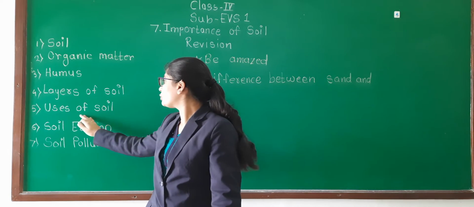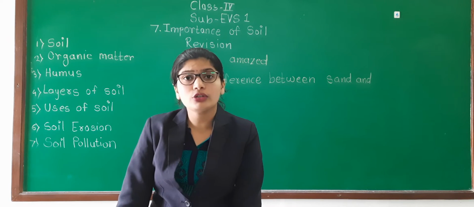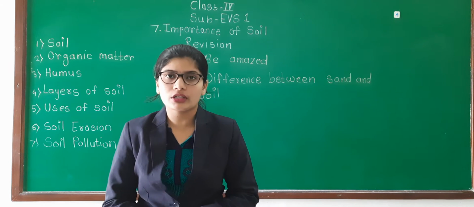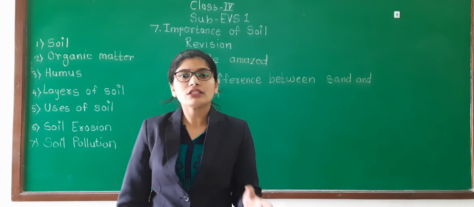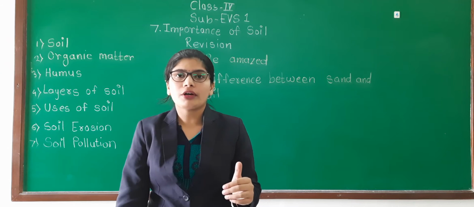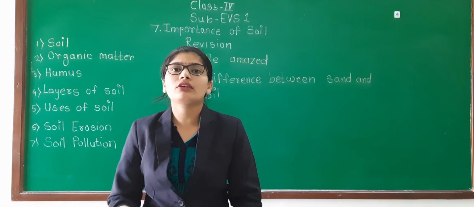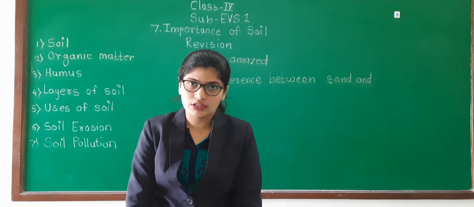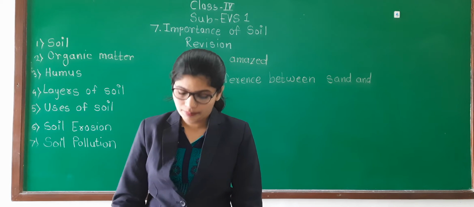Then we have learned uses of soil. First one is agriculture, that we are using the soil for crop production. Then we have learned about water storage. As we know, rain is the main source of water. Rain water is absorbed by the soil and then we take the ground water. So that is related to water storage. That water we are using for drinking or for other purposes.